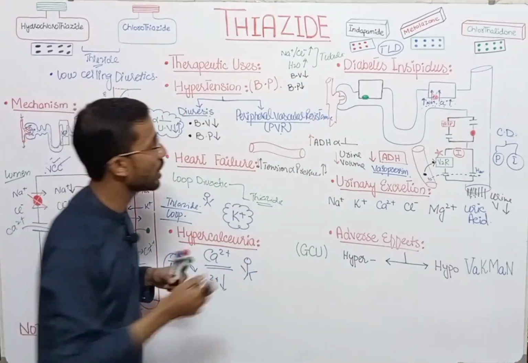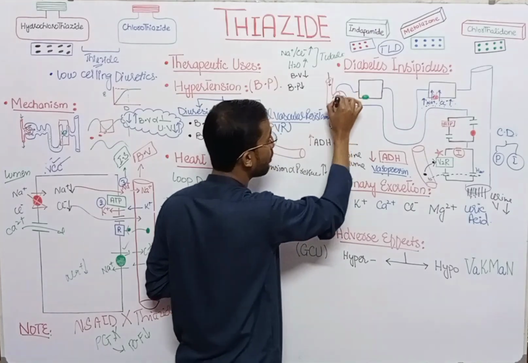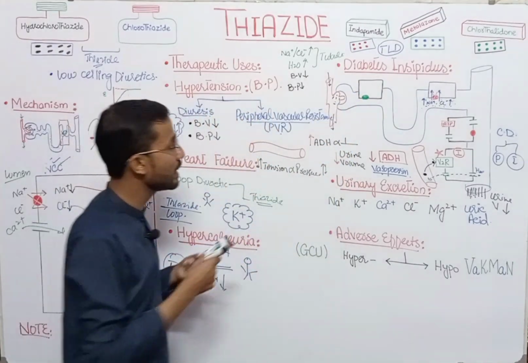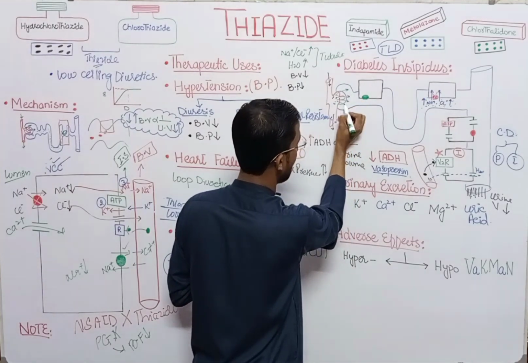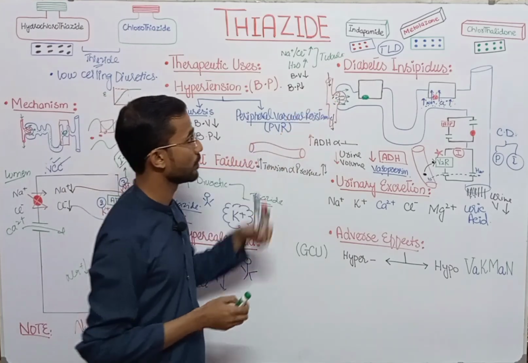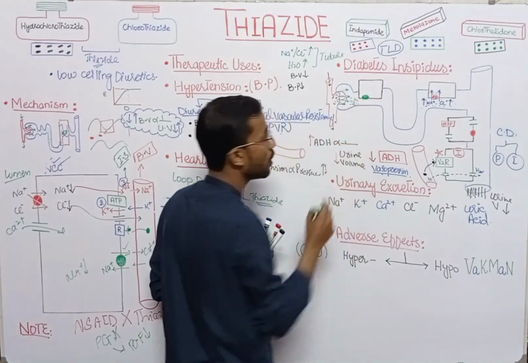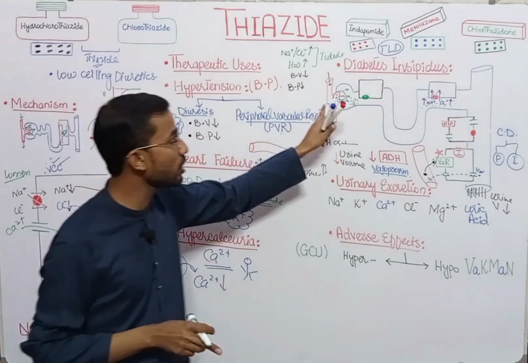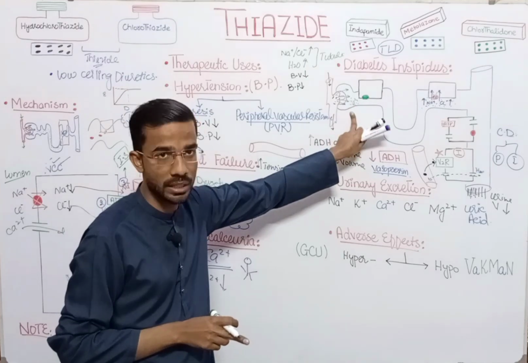So the blood pressure in the glomerulus will also be reduced, and in that situation, the filtration through the glomerulus will also be reduced if there is a reduction in the pressure. Then low filtrate will move from the glomerulus into the Bowman's capsule, which is in the tubule.